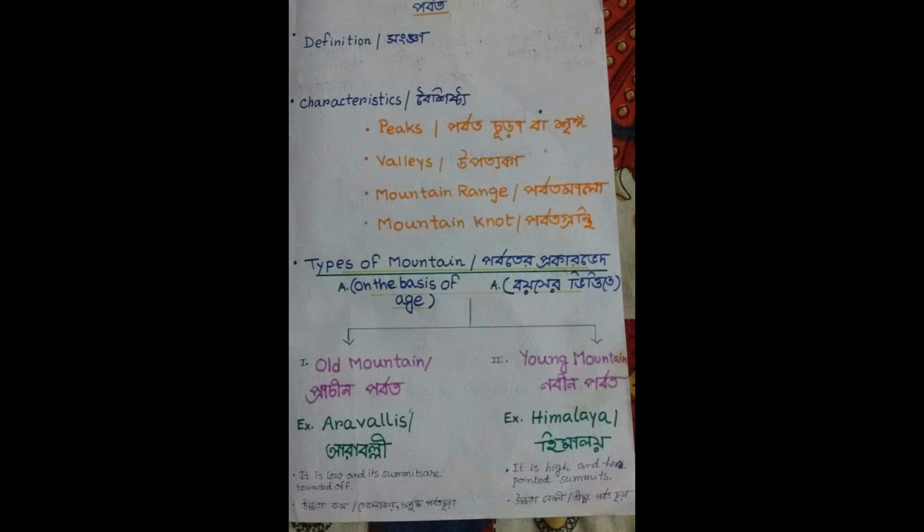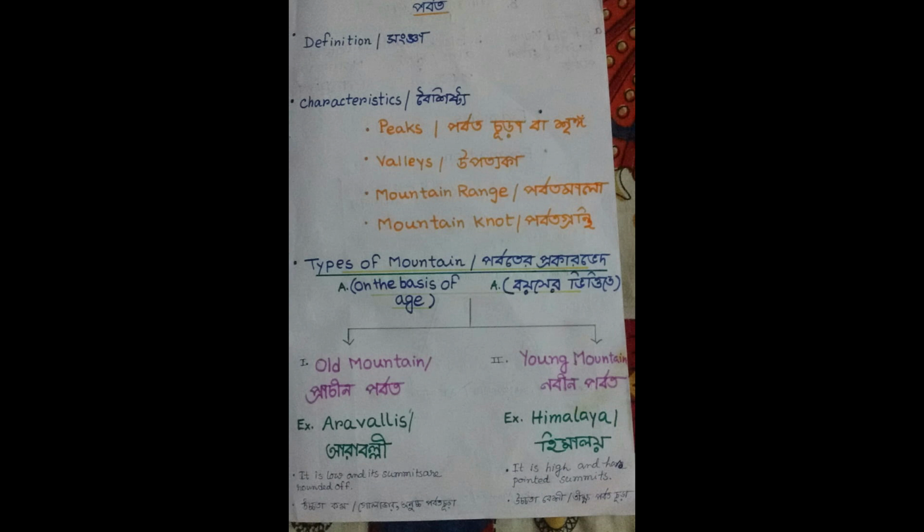What are peaks? The narrow pointed summits of mountains are called peaks, and Mount Everest is the highest peak in the world. The next point is valley. The comparatively low concave lap of a mountain between two high parts is called a valley. Concave lap means it is always U-shaped.